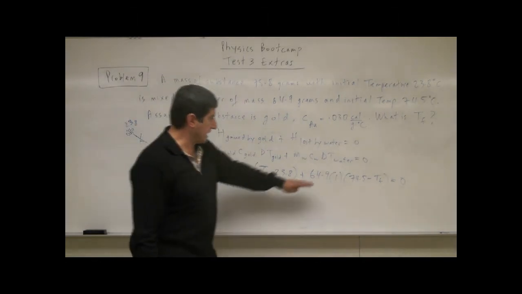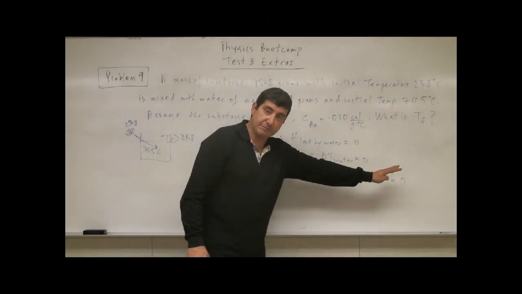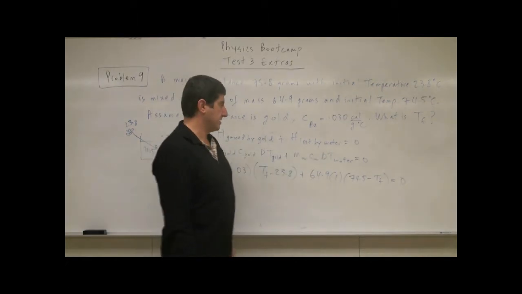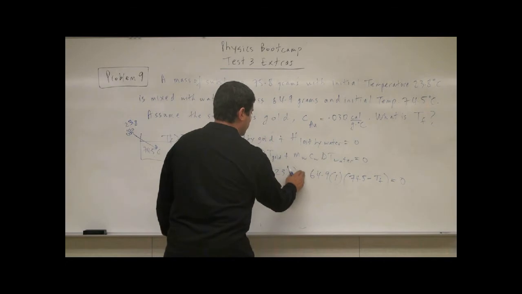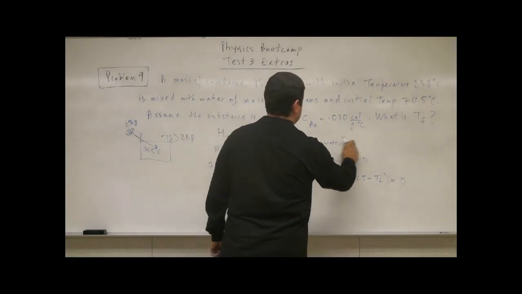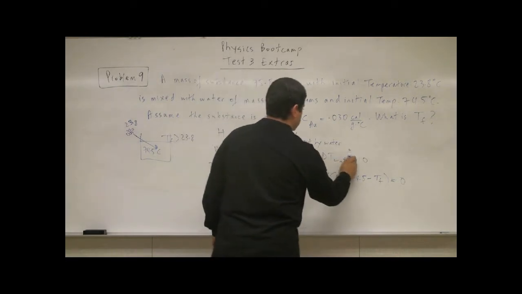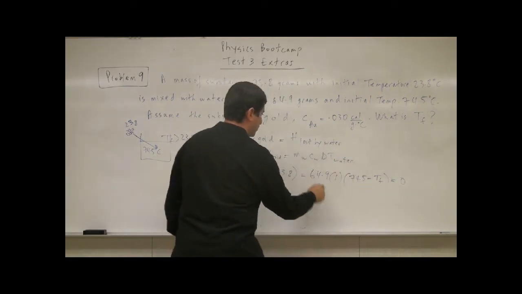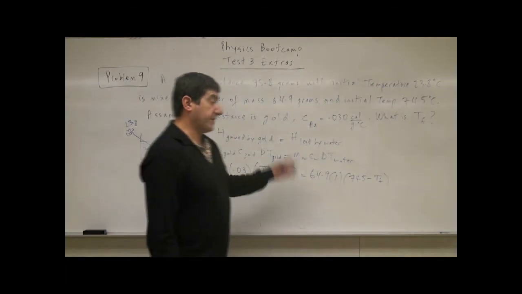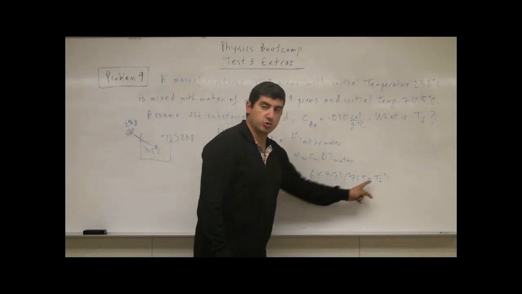So either you're going to have to put this to the other side and make it positive, or put it on this side, and then you can write TF minus 0. So right now, let's just go back to the older way. Set these two equal to each other. Okay? So go like this, go like this. If I had done it the other way, I would have switched these two.